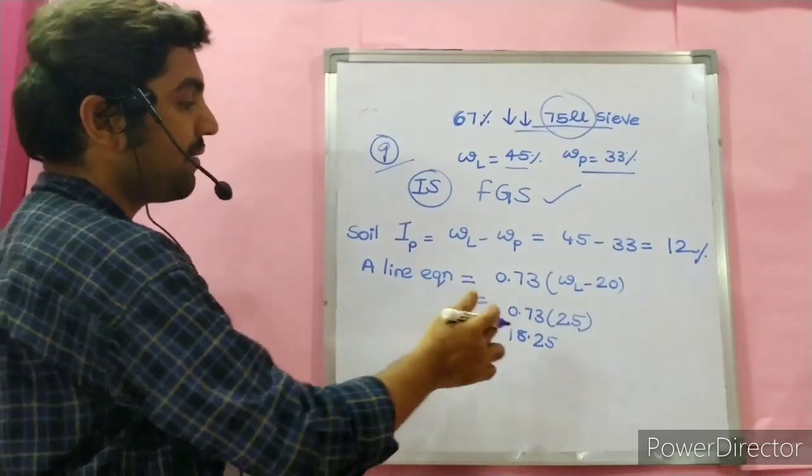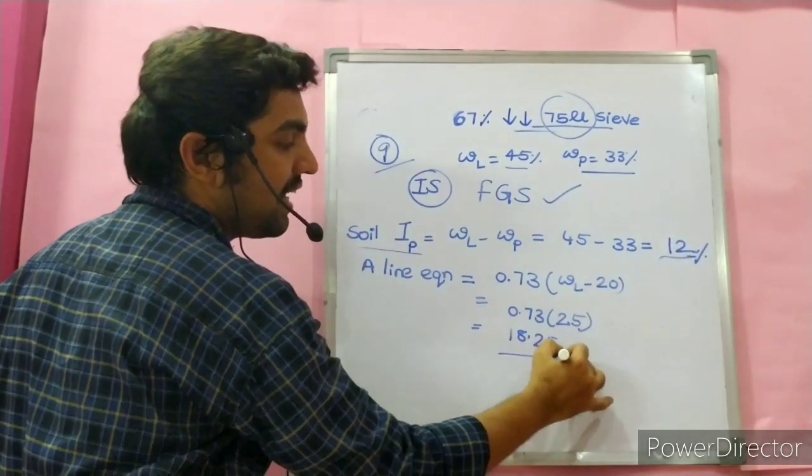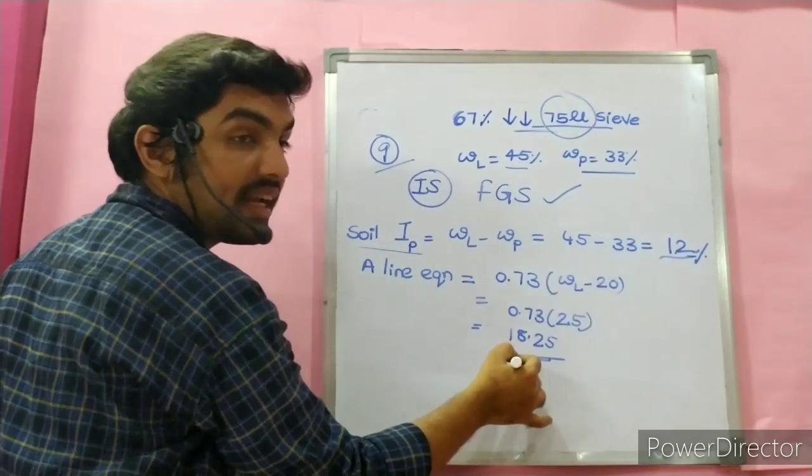So the IP of the soil is less than the A-line value, 12 less than 18.